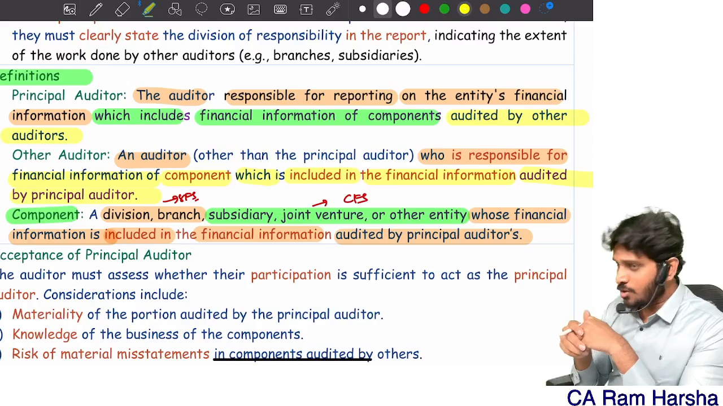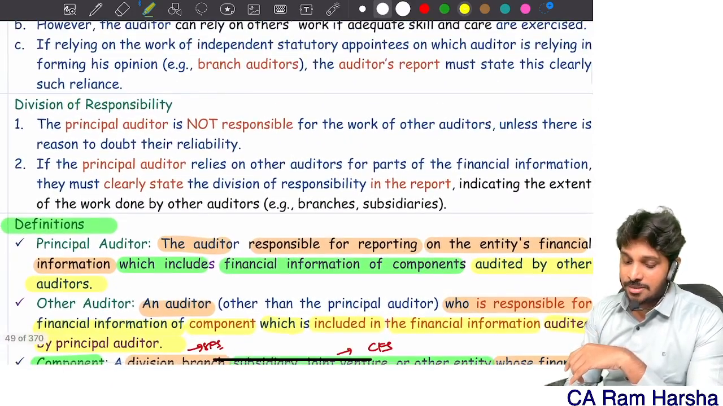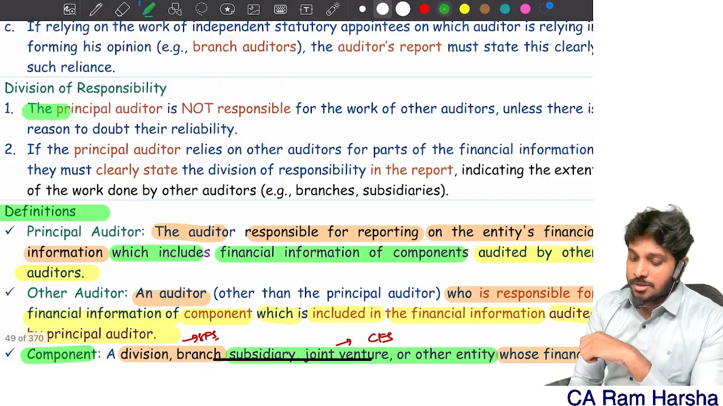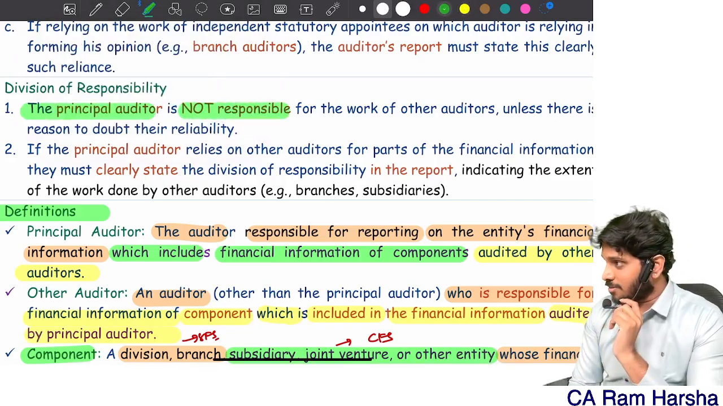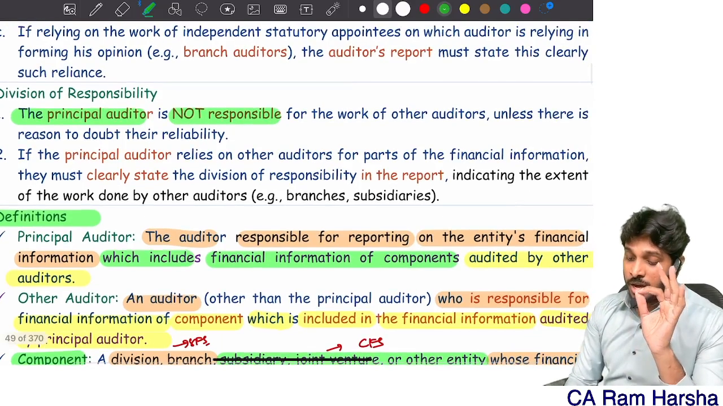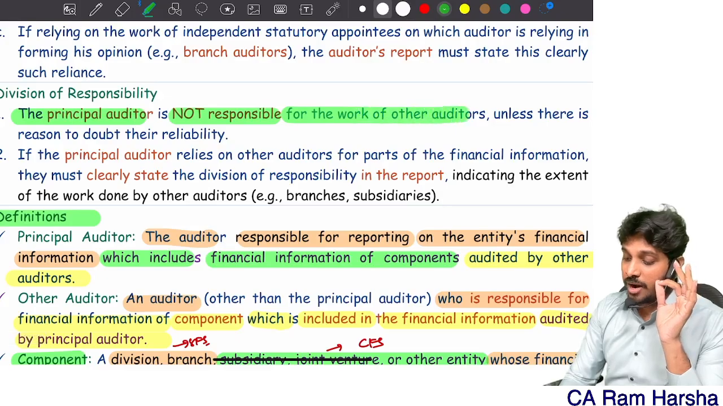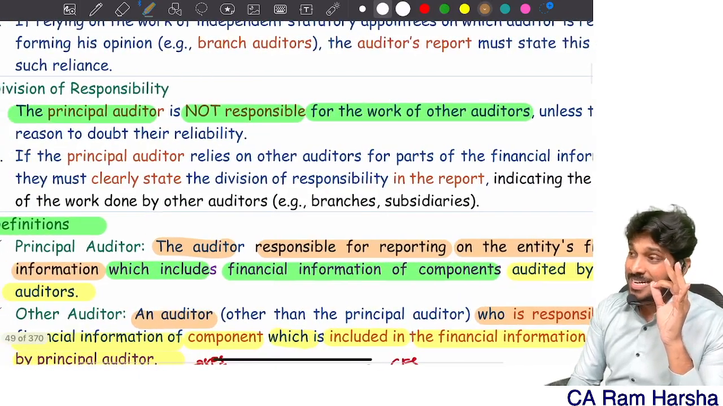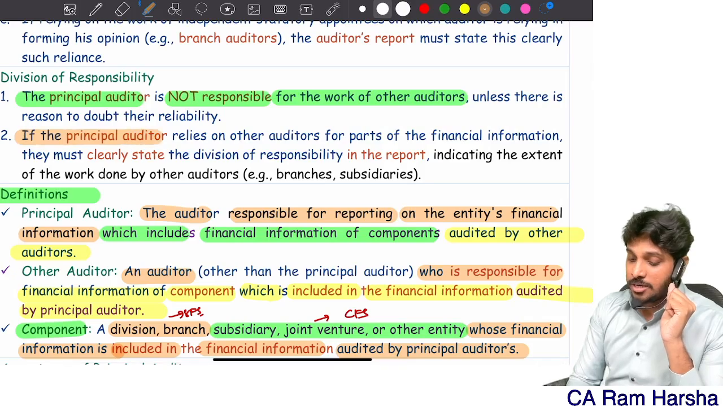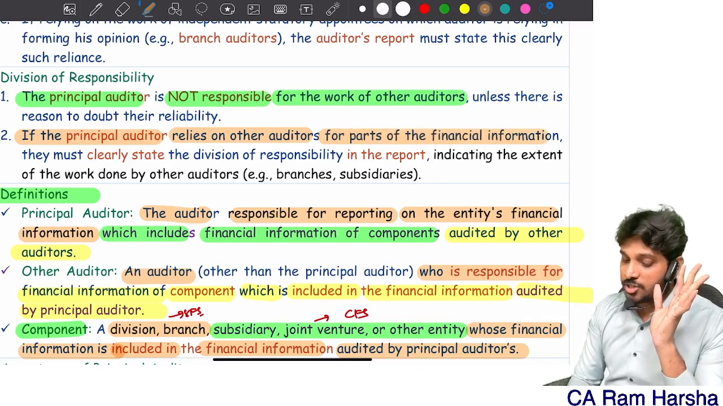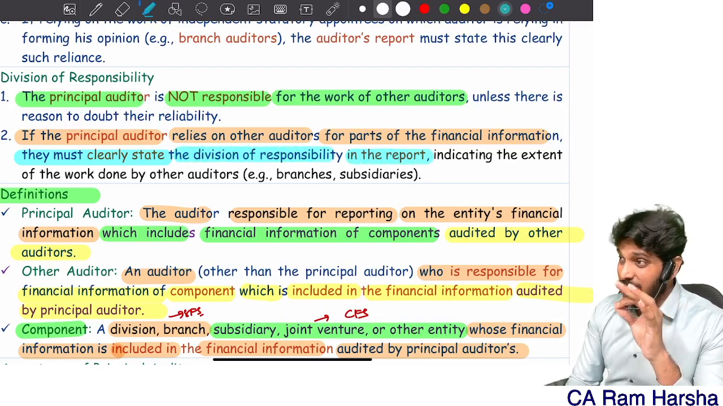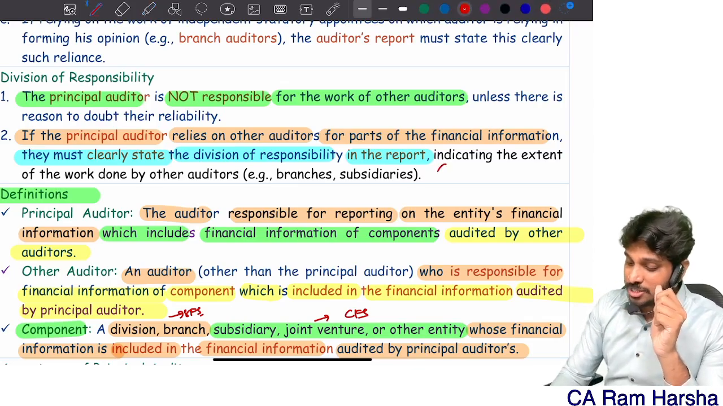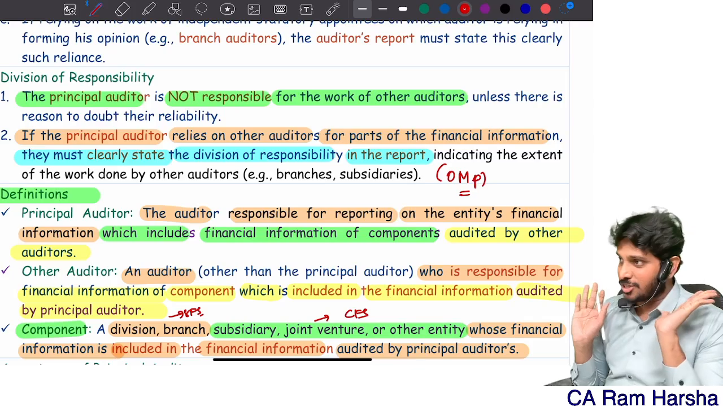Clear? All of you? Now, what the standard says, the principal auditor is not responsible. Most important, the principal auditor is not responsible for the work of other auditors. Now, this point you must clearly state. The principal auditor, if at all he is using the other auditors for part of the financial information, must clearly state division of responsibility in the report. Where you will mention this? Other matter paragraph you will mention.